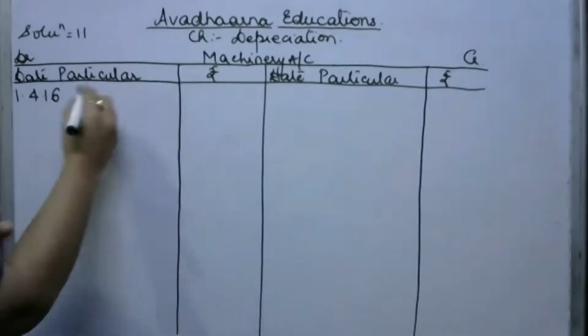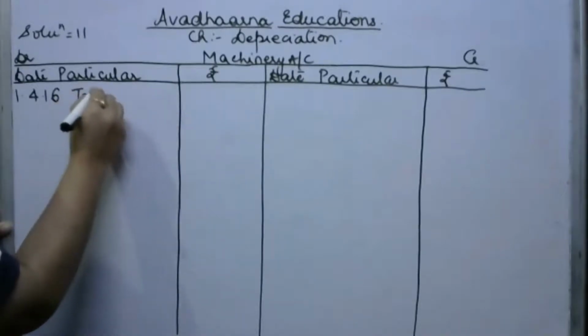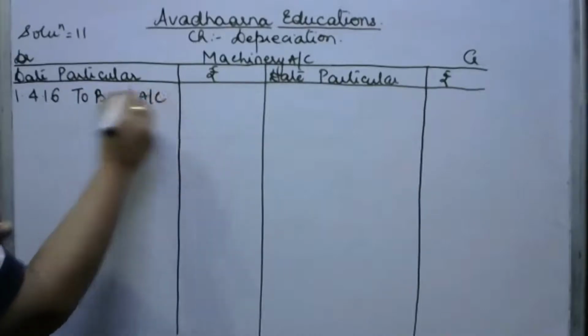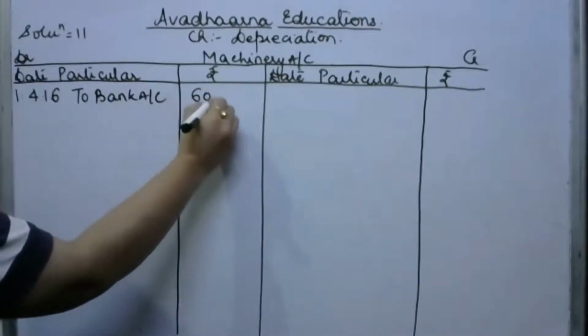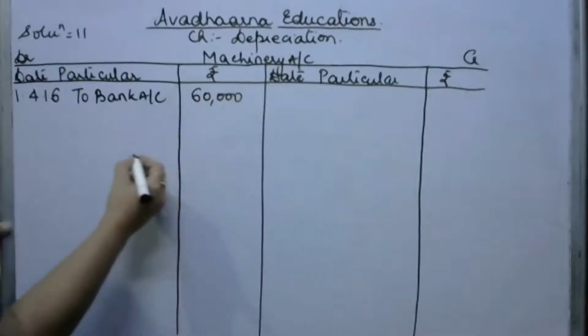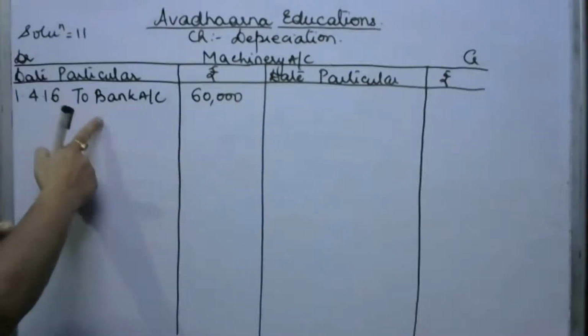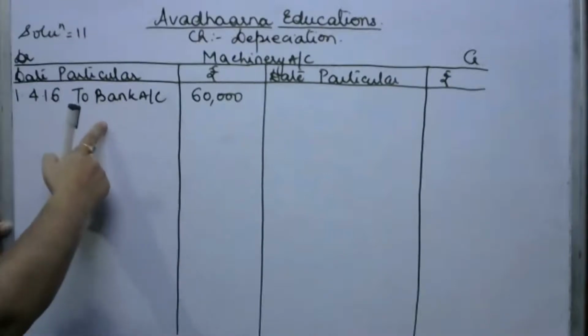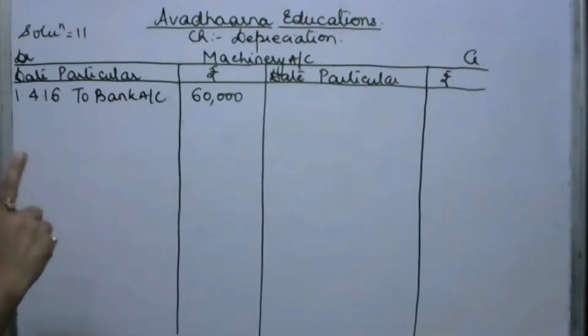When we post this entry in the machinery account, we record it on the debit side, to bank account 60,000. If you want, you may give the number M1 to the machinery, but here it's not necessary, because in this question we are accounting for one machinery only.